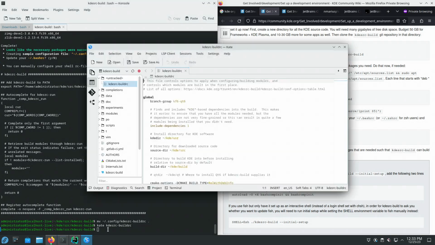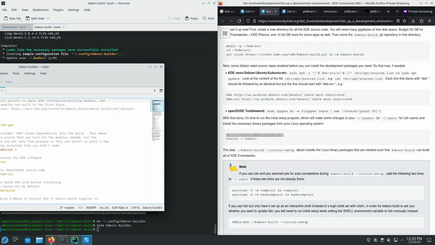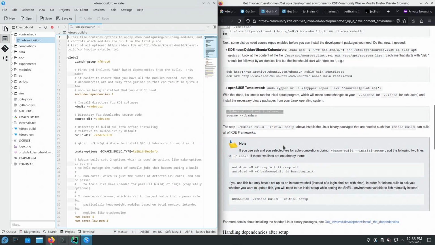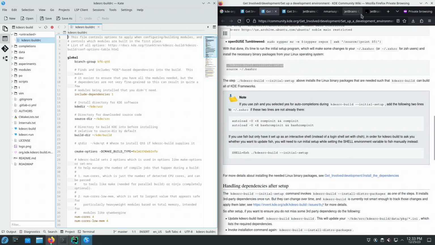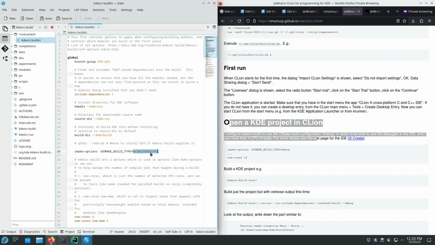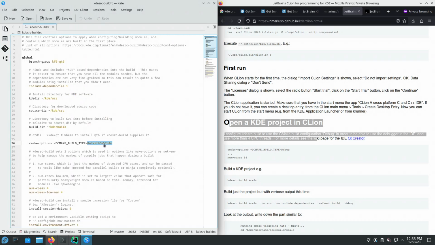Okay, let's look at the configuration file. I'll keep the defaults. We're at this step. So we're going to keep the defaults, but since I'm going to use CLion for debugging, I want the CMake build configuration to be debug, not RelWithDebInfo. I want way more cores when building.